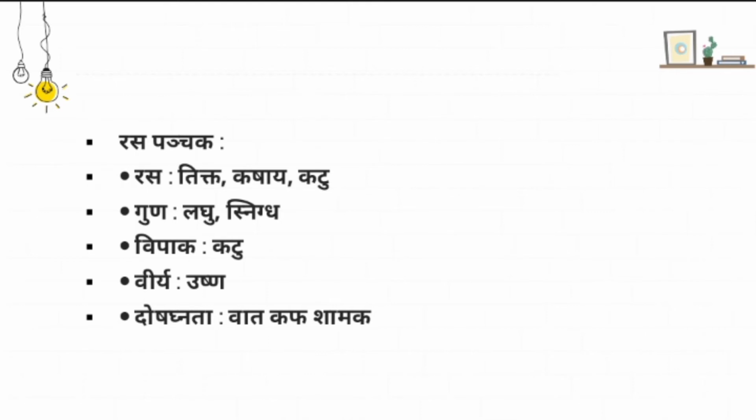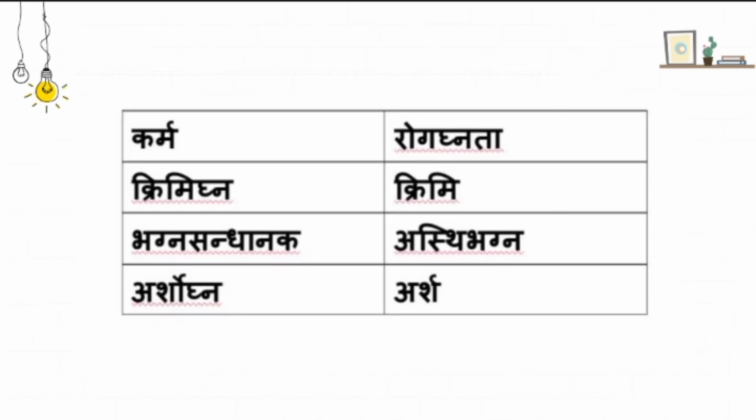Next comes rasa panchaka. What is the rasa panchaka of the Palasha plant? Rasa is tikta, kashaya, katu. Guna is laghu and snigdha. Vipaka is katu and virya is ushna. Doshagnata is vata kapha shamaka. And karma and rogagnata: mainly it is krimighna, so it acts on krimi rogas. Bhagna sandhanaka, so we indicate it in asthi bhagna condition. Arshogna, so it is indicated in arsha, that is piles.